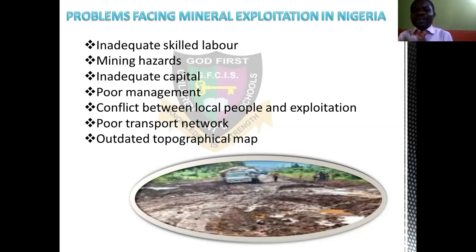Then poor transport network. This one you can see here is a very bad road. Very bad road. If what you are looking for, the mineral, if it is crude oil that is far inside that place, you know that it will not be easy for you to get there. So another one is outdated topographical map.